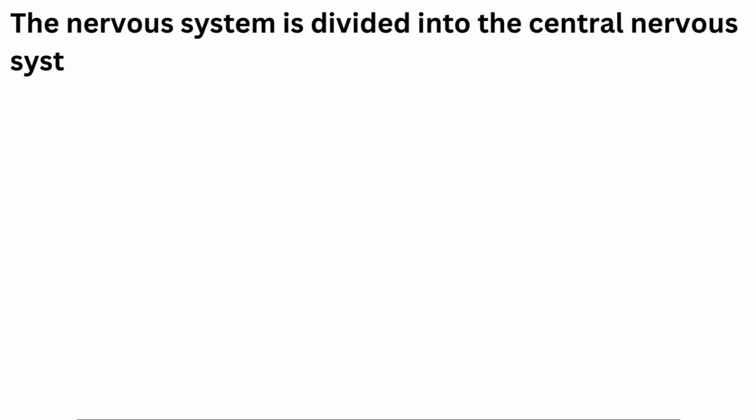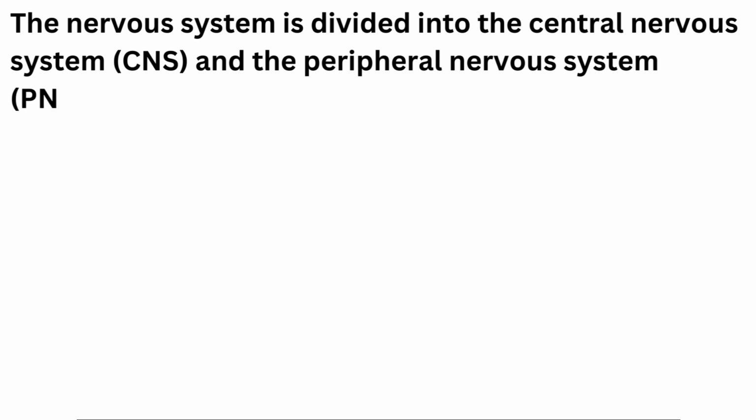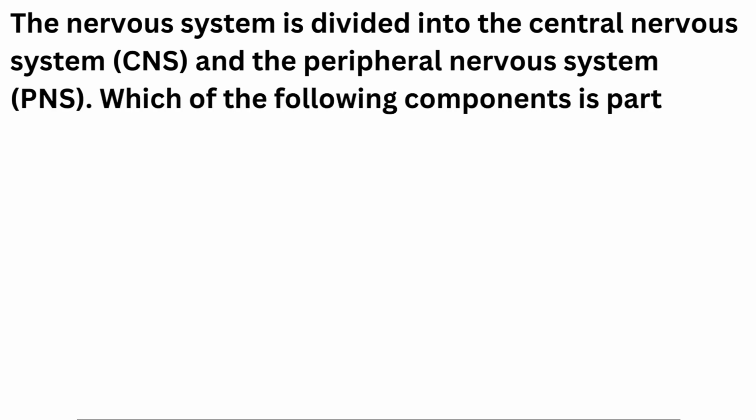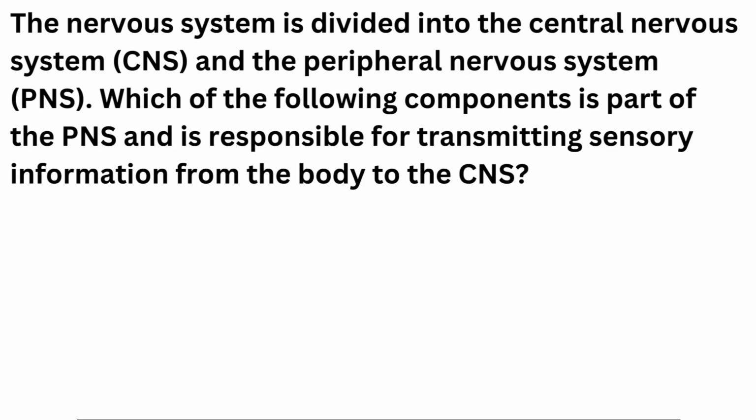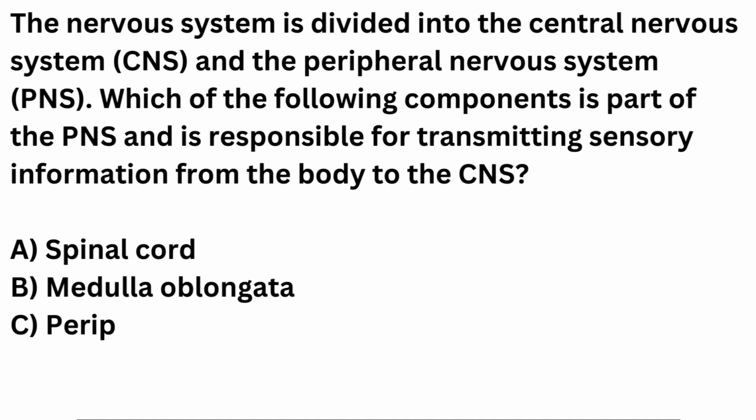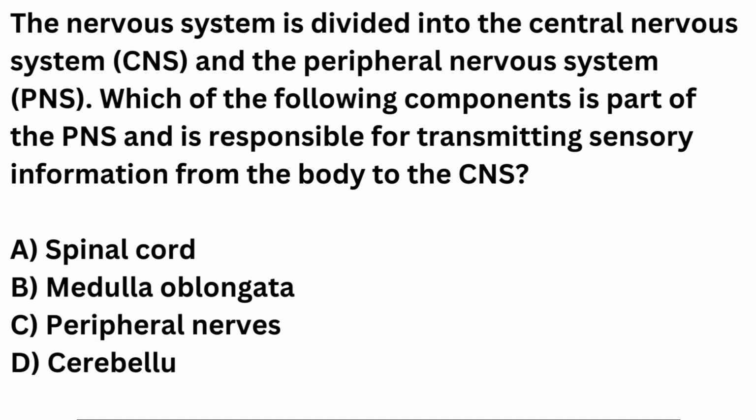The nervous system is divided into the central nervous system, CNS, and the peripheral nervous system, PNS. Which of the following components is part of the PNS and is responsible for transmitting sensory information from the body to the CNS? A. Spinal cord. B. Medulla oblongata. C. Peripheral nerves. D. Cerebellum. Correct answer is C.